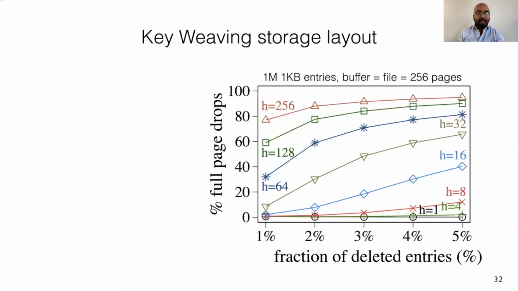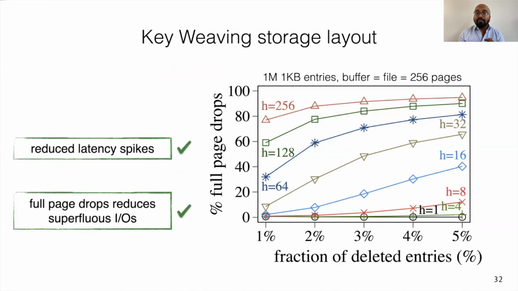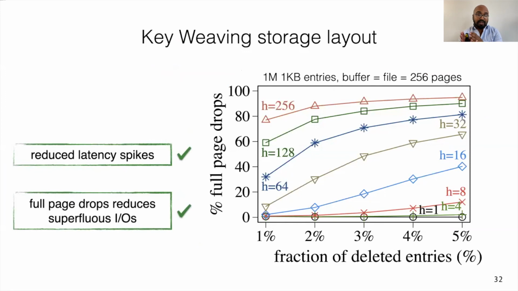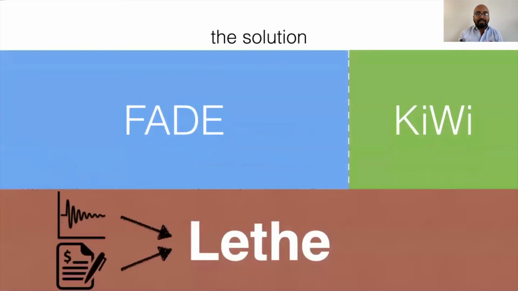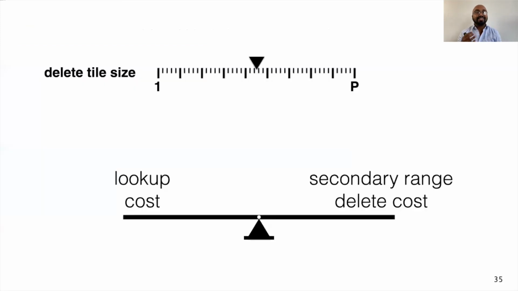We evaluate KiWi against RocksDB in a setup with a buffer size of 1 megabyte, each file having 256 pages and each page with a size of 4 kilobytes. We observe that as the number of pages per delete tile, denoted by H, increases, the fraction of full page drops increases, which is indicative of performing fewer disk IOs per secondary range delete operation as compared to RocksDB. However, a greater delete tile size also means that probabilistically KiWi performs a larger number of IOs per point lookup. This is where Lethe helps us strike a balance between the costs for primary lookups and secondary range deletes.